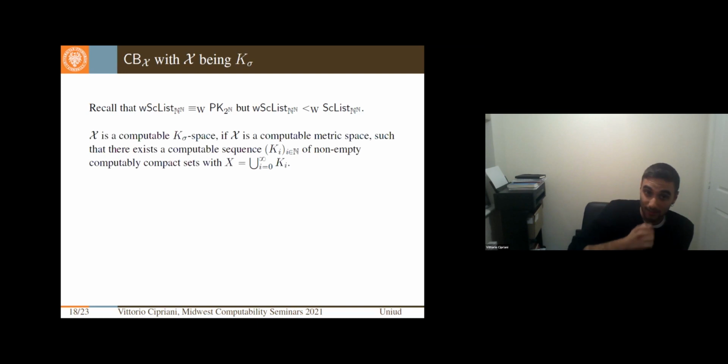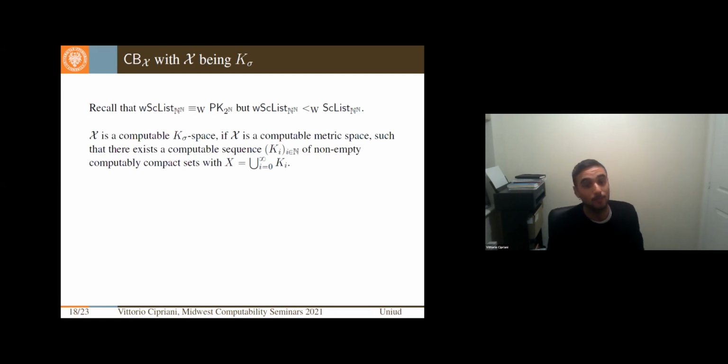So recall that X is a computable K-sigma space if X is a computable metric space and there is a computable sequence of non-empty computably compact sets such that the union of these computably compact sets is exactly X.